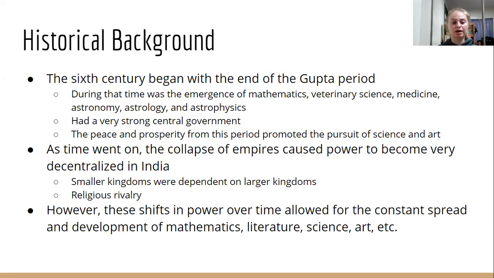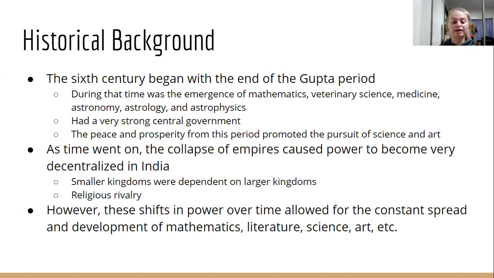And so as time went on, there was the collapse of empires, and it caused power to become very decentralized in India. So we were ending the Gupta period in the 6th century, and then empires were falling and rising over time, and it created a lot of chaos. The smaller kingdoms became very dependent on larger kingdoms. We have feudalism, lots of religious rivalry.